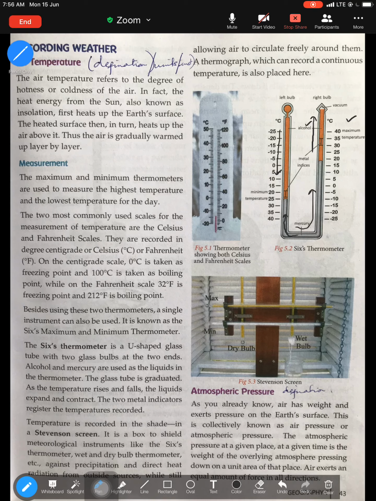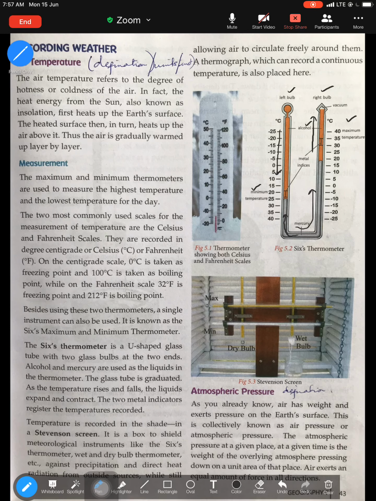It's basically a U-shaped glass, you must know that, with two glass bulbs at the two ends, left bulb, right bulb. One side has the maximum temperature and one side registers the minimum temperature. Two most important liquids used are mercury and alcohol. So similarly, when the temperature rises here, alcohol expands and pushes the mercury up. Here, when temperature drops, the alcohol contracts and pulls the mercury in the minimum column. So that is how Six's thermometer works.